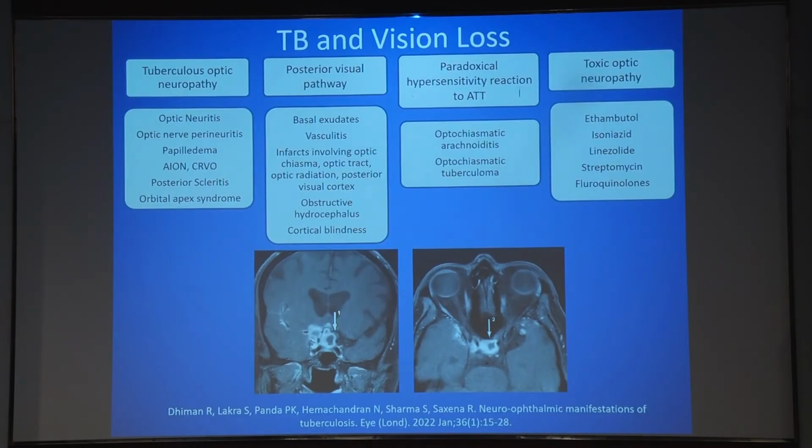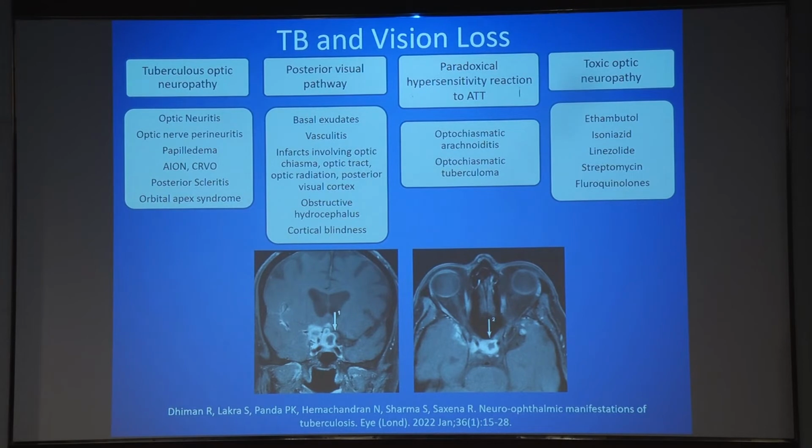So after demyelinating causes, infective causes of vision loss in children, and in India, infective causes of vision loss are predominantly tuberculosis related, and tuberculosis can cause vision loss in children in a myriad number of ways. It can directly affect the optic nerve, causing optic neuropathy, and can present as optic neuritis, optic perineuritis, increased intracranial tension presenting as papilledema with secondary optic atrophy, vascular occlusions including AION and CRVO, posterior scleritis, or as an orbital apex syndrome.